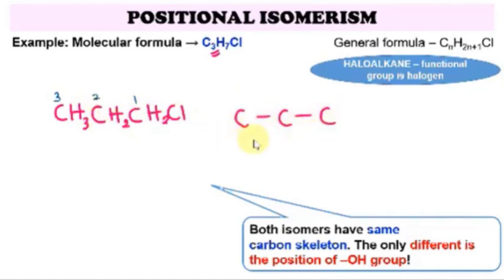The carbon chain must be the same for positional isomerism. We cannot change the carbon chain; it must come from the same carbon chain. Now we are going to put our chlorine on the second carbon, and then put in our hydrogen. So C3H7Cl only has 2 positional isomers.